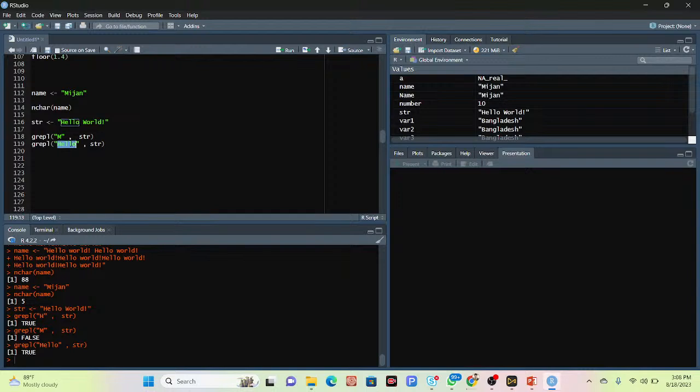Suppose I put here another word, suppose my name. My name is not available in here. So now I can get the result, and you can see FALSE.